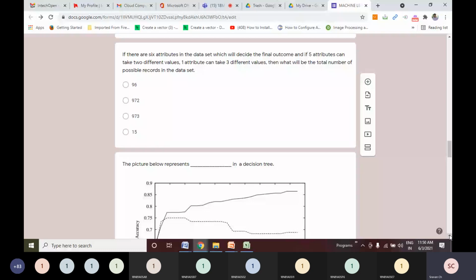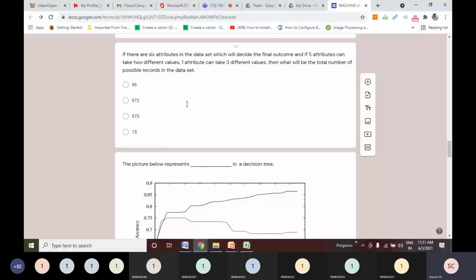In those 6 parameters, the first parameter was taking 3 different possible values. The remaining 5 parameters can take 2 different possible values. If I multiply them, 3 into 2 into 2 into 2, like that, I get 96. Means the total number of records in the data set should be 96. Now we will move on.